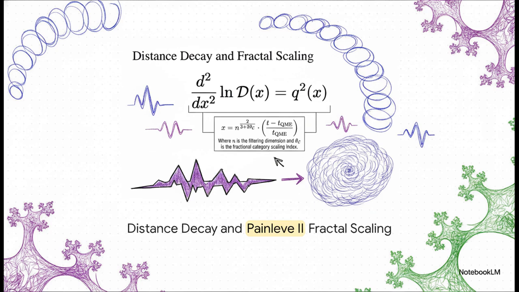It would cause a violent geometric shockwave that would just break the metric. Enter the Painlevé second differential equation. It essentially acts as a mathematical shock absorber. By mapping the distance function d of x to the transcendent q of x, the equation continuously fits the phase transition. It takes that sharp, jarring step and transforms it into a regularized, fuzzy quantum layer, forcing our classical trajectories to align smoothly without a singularity collapse.